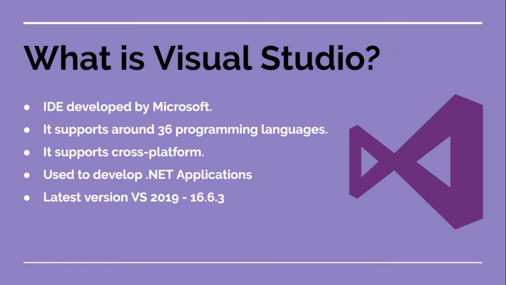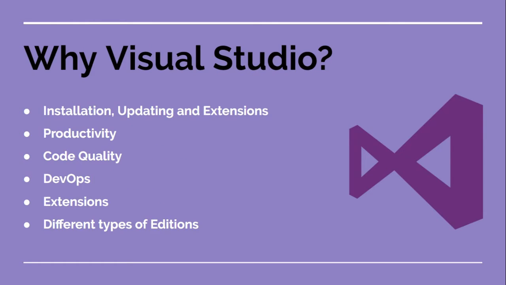So this is about what is Visual Studio. It's just an IDE. It's about languages. It can develop applications: web, console, gaming, cross-platform applications, .NET Core, .NET Framework applications, etc. And the latest version is VS 2019. The next slide is why Visual Studio. So that's the main thing.